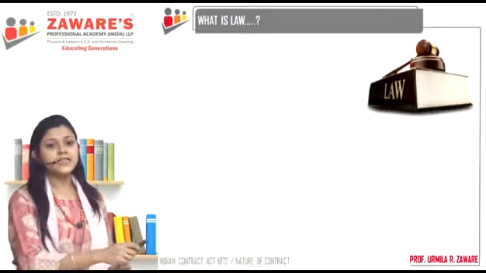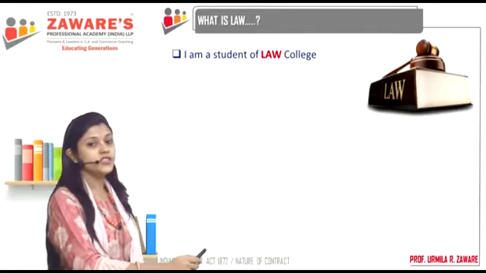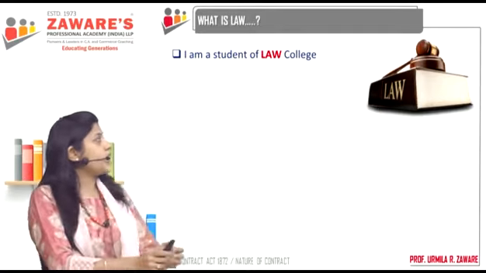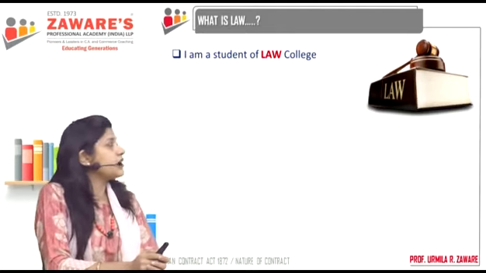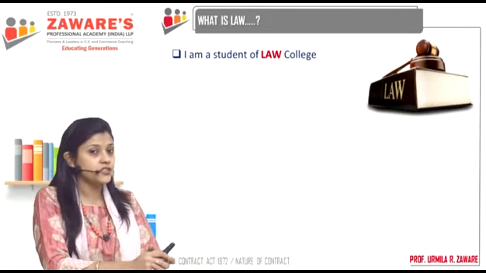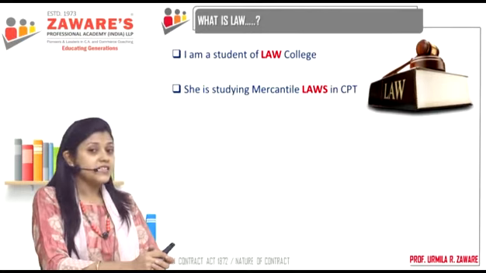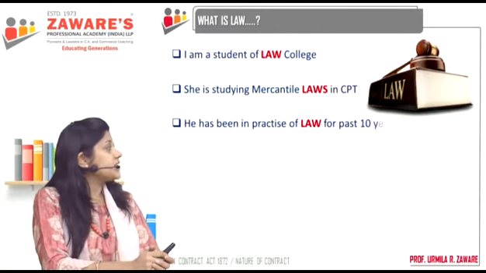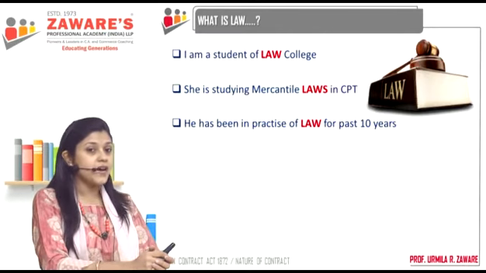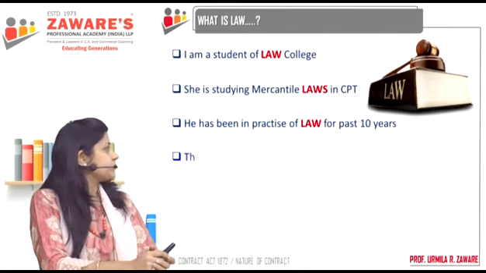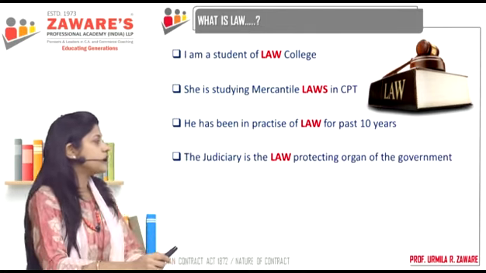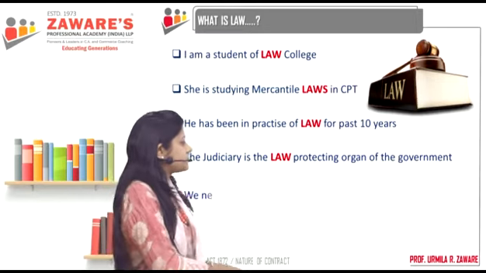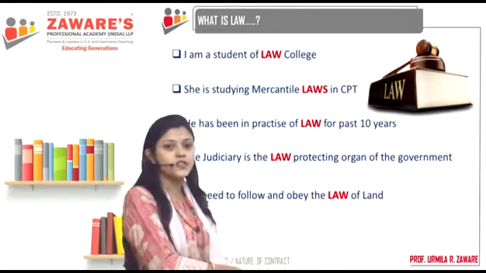Now the word law can be used in any number of ways. For example, let's see the different ways in which the word law is used. The first sentence: I am a student of law college. She is studying mercantile laws in CPT. He has been in the practice of law for the past 10 years. The judiciary is the law protecting organ of the government. We need to follow and obey the law of the land.